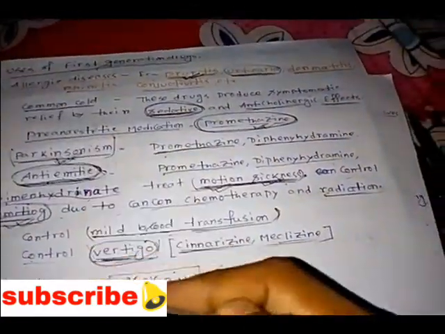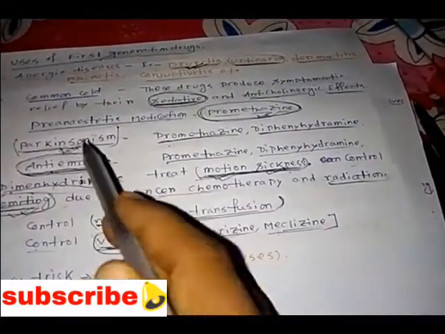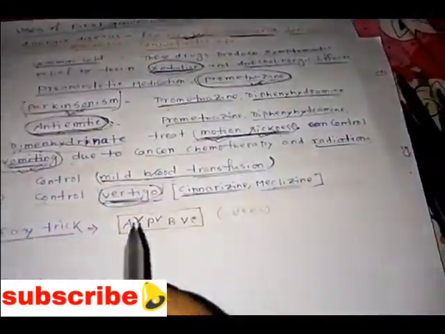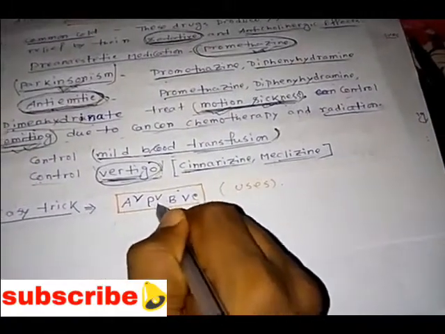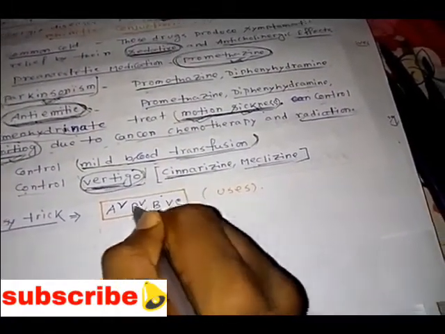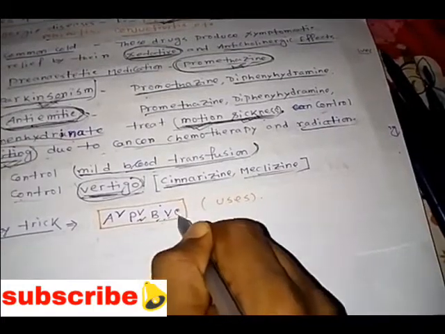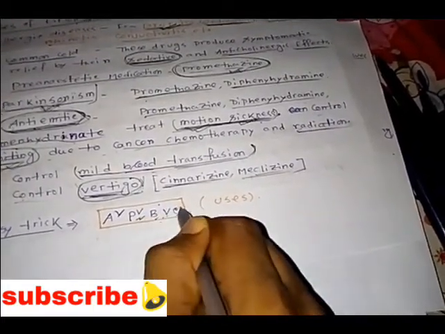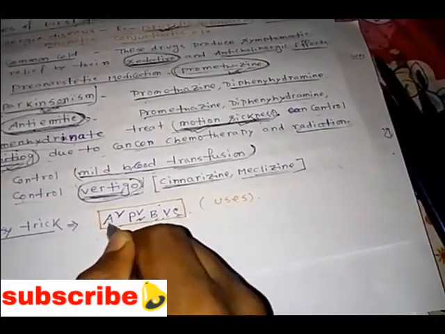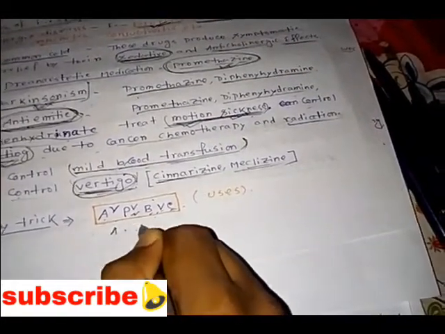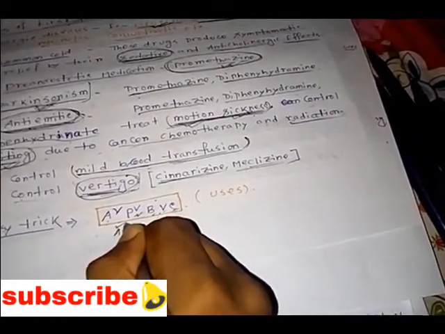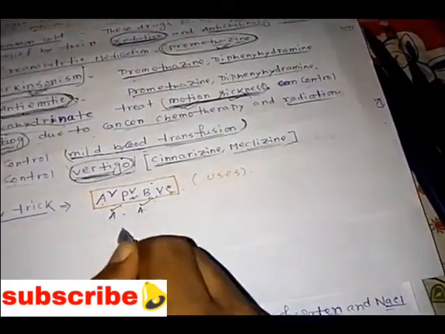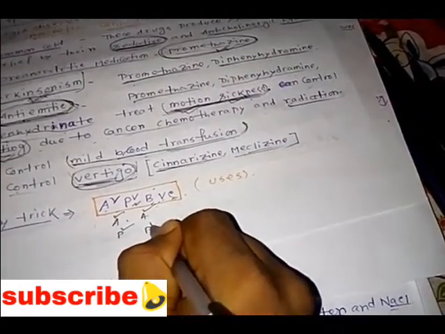A square means A for allergic diseases and A for antiemetic. P square means P for parkinsonism and P for pre-anesthetic medications. B for blood transfusions, V for vertigo, C for common cold. Okay, in that way you can remember it so easily. So that is the uses of the first generation drugs, and next we'll see the second generation drugs.